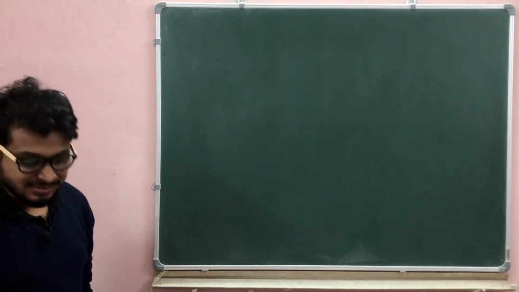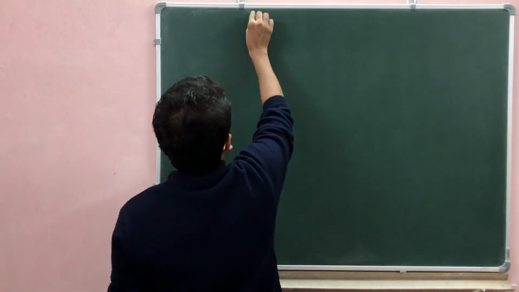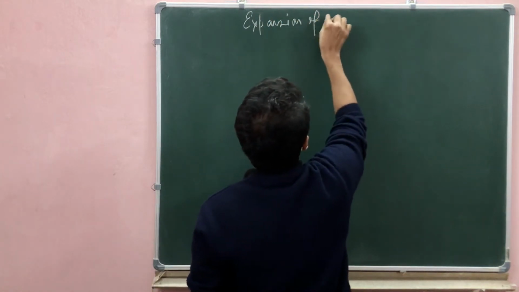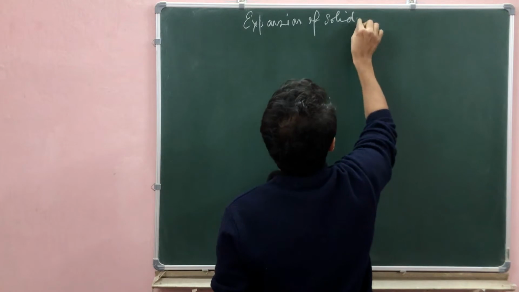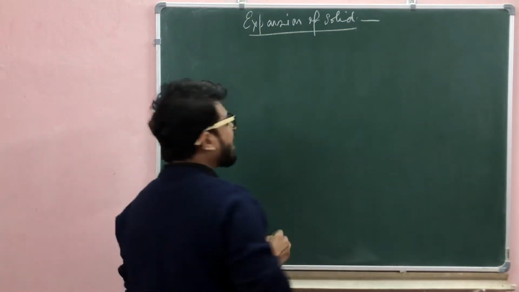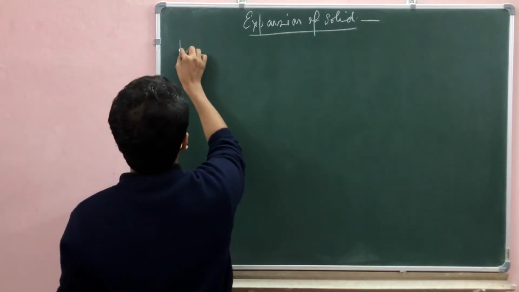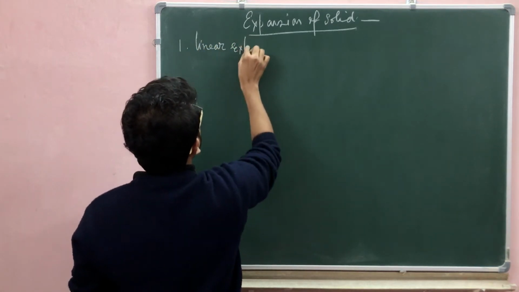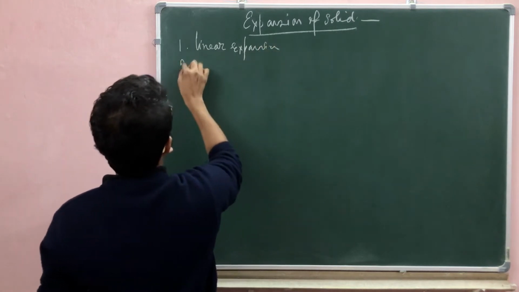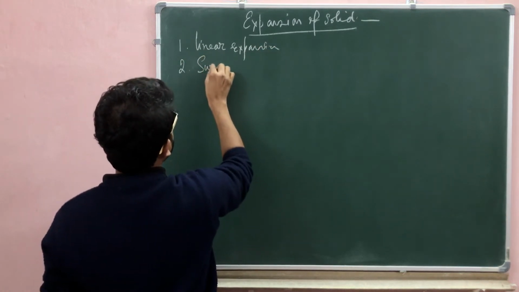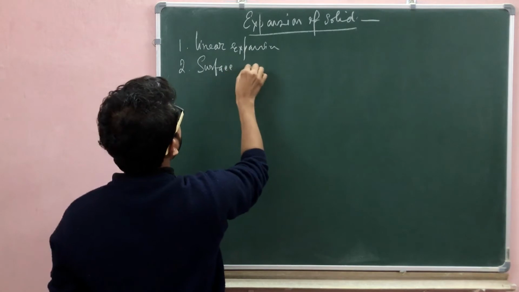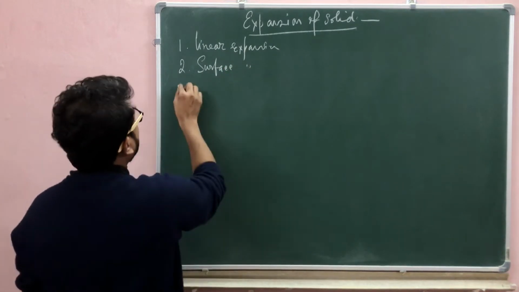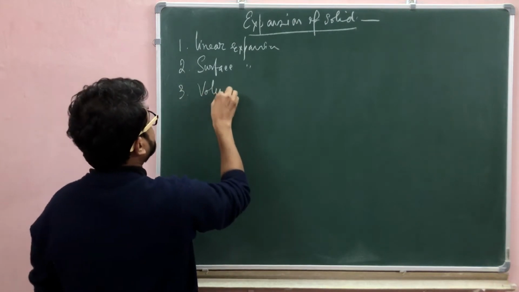Hi, today we discuss expansion of solids. There are three types of expansion. First is linear expansion. Second, surface expansion, also called superficial expansion. Third is volume expansion.